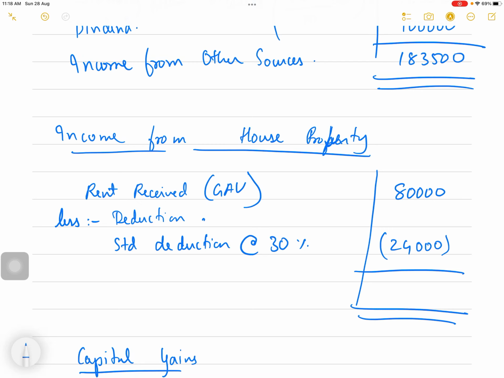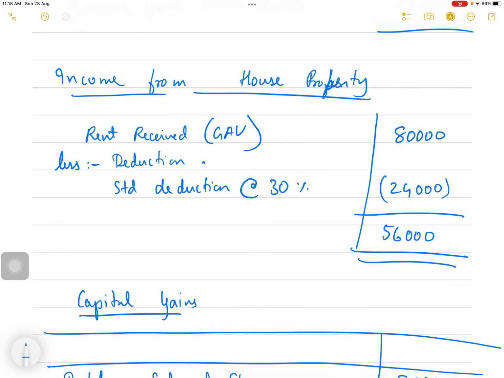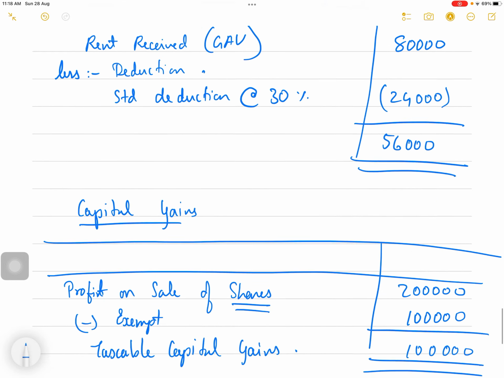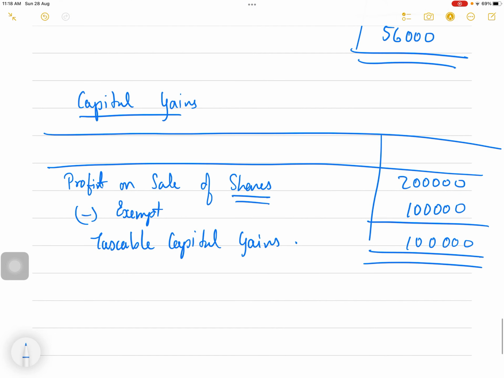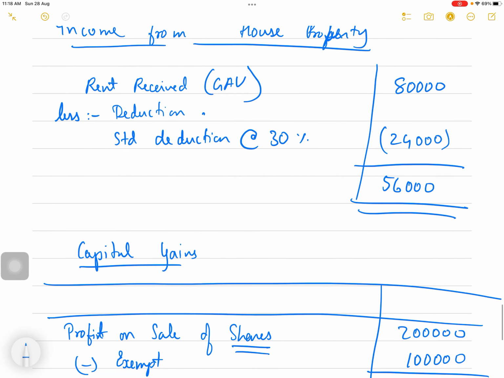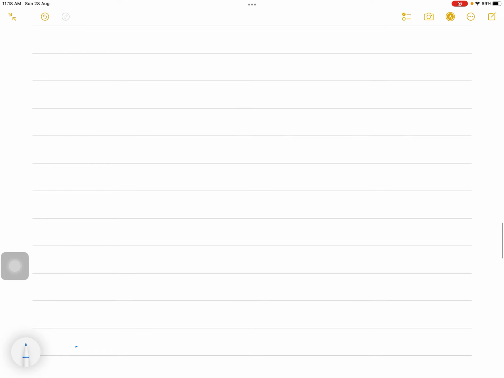I am assuming that this rent received is from house property. This rent received can be from some machinery also. Then it will not be income from house property. Then it will become income from other sources. So 80,000 minus 24,000 comes to 56,000. And capital gains we have already calculated. So I shall write a note.